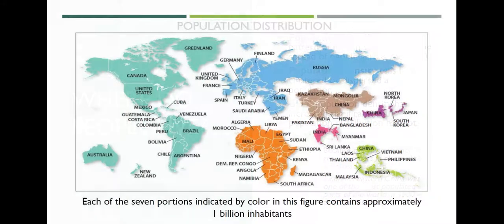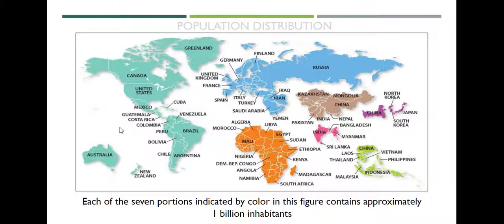You're going to see that there are a lot of maps in this presentation for you to look at and explore. I love this map because it shows the distribution of population. Each portion by color indicates approximately 1 billion people. We have more than 7 billion people on Earth, so where do these people live?